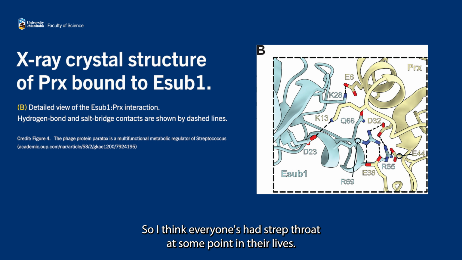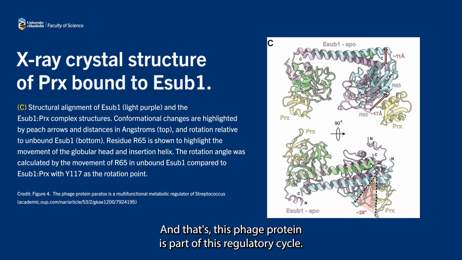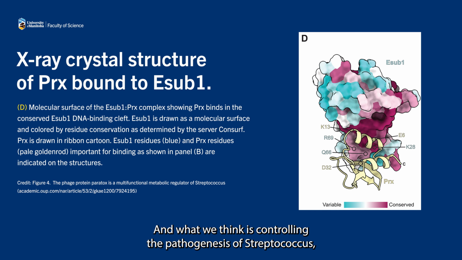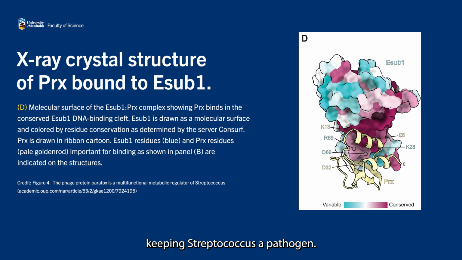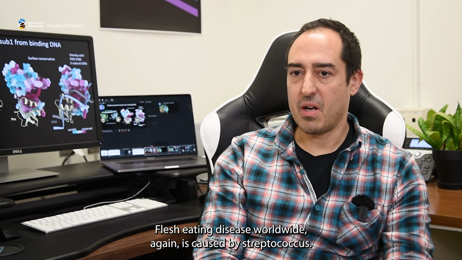I think everyone's had strep throat at some point in their lives, and this phage protein is part of this regulatory cycle and what we think is controlling the pathogenesis of Streptococcus, keeping Streptococcus a pathogen. Flesh-eating disease worldwide, again, is caused by Streptococcus.